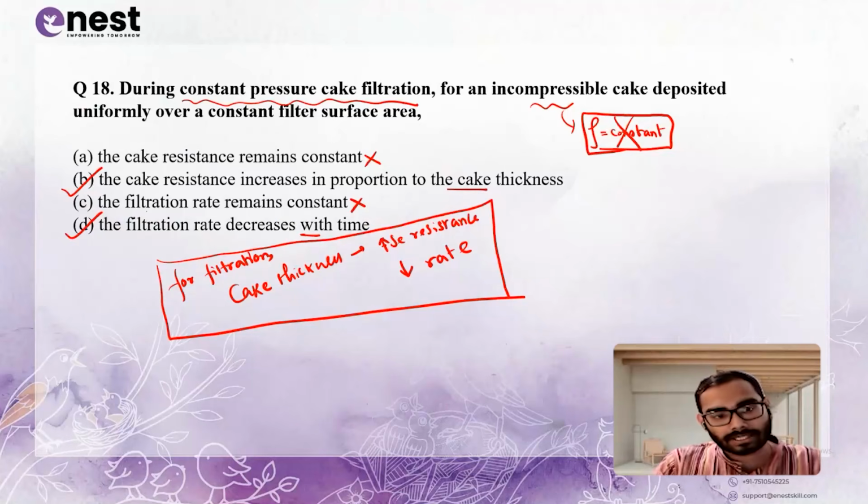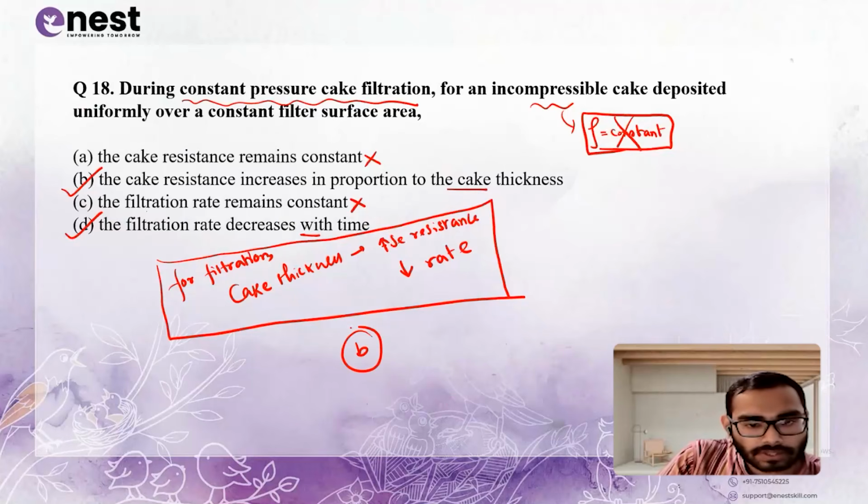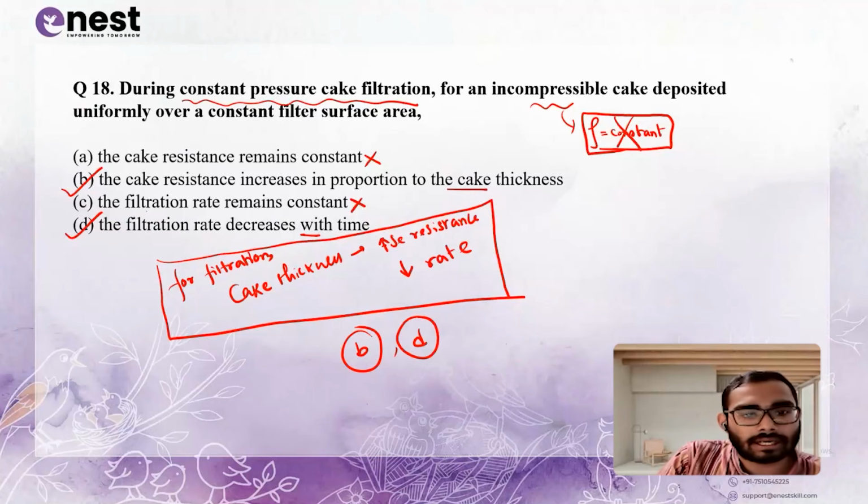Means when time passes, you'll get less filtrate. That means the filtration rate is decreasing as time proceeds. Okay. And with respect to the thickness, the resistance will increase. So for this question number 18, the correct options are option B, the cake resistance increases in proportion to the cake thickness, and option D, that is, the filtration rate decreases with time.